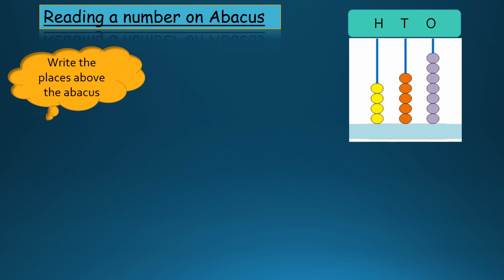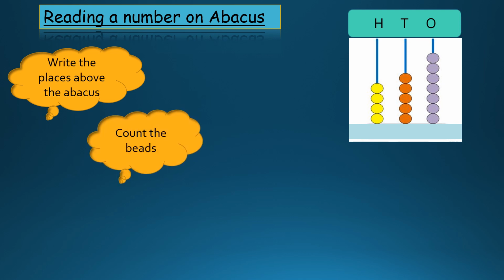What is the second step? Count the number of beads. So we have to count the beads. So let's count them. In the 100 spike, we have yellow color beads which are 4. So we have written 4 over here, and the next one is the 10 spike. In the 10 spike we have orange color ones, 1, 2, 3, 4, 5. So we are going to put 5 there, and in the 1 spike we have 1, 2, 3, 4, 5, 6, 7.